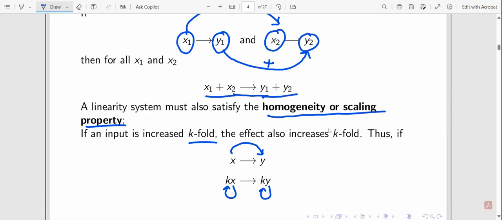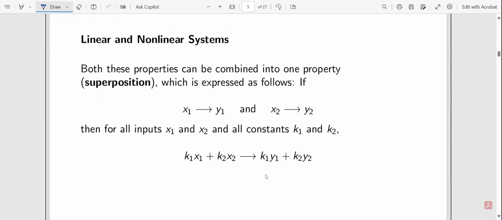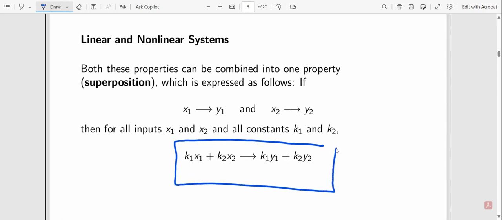This is known as homogeneity or the scaling property. A system is linear if it satisfies both properties, scaling as well as additive.